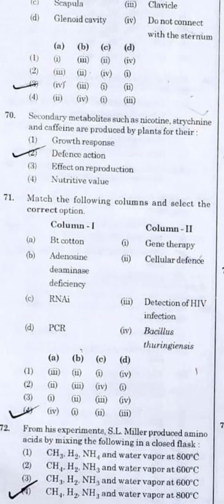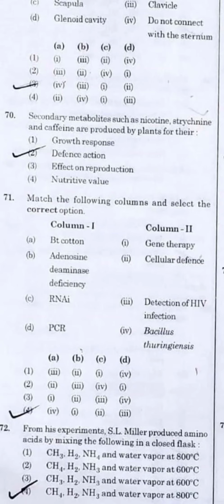Question number 71. Bt cotton will be Bacillus thuringiensis. Adenosine deaminase deficiency is treated by gene therapy. Basically in gene therapy it can be treated. RNAi is for the cellular defense, and the PCR technique is nowadays used for the detection of HIV infection. Option number 4.